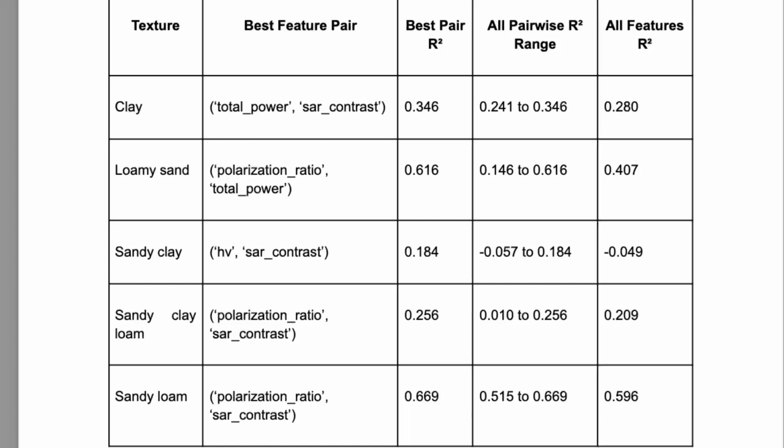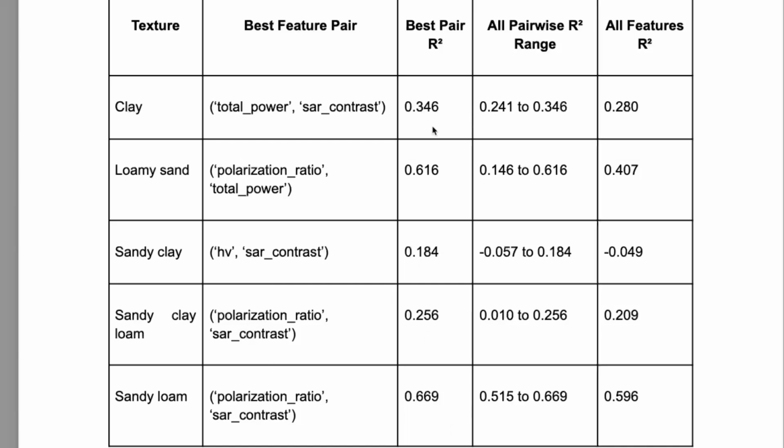And for comparison, I also have the previous result, the R square you get when you use all the features together. So what we see here is that for sandy loam, that's the best performer at 0.67, when we use the best features, the polarization ratio and the SAR contrast. And for each soil type, we have a different best feature pair that gives the best R square.